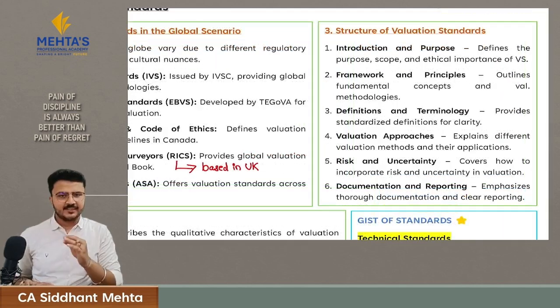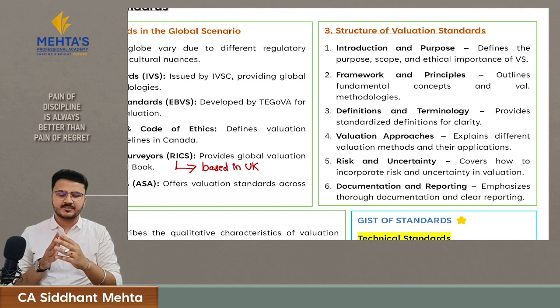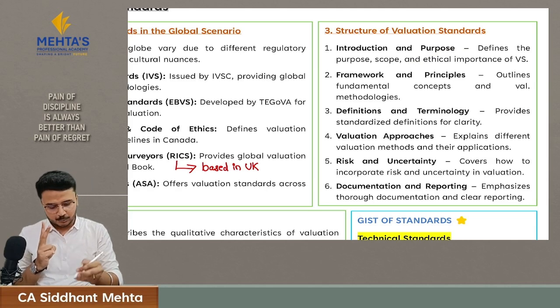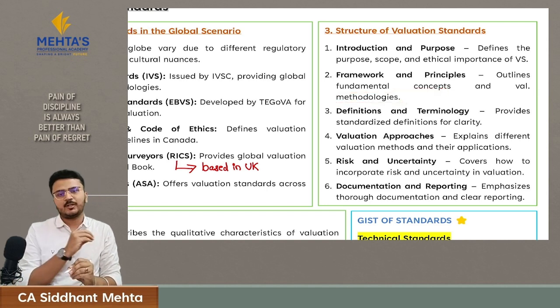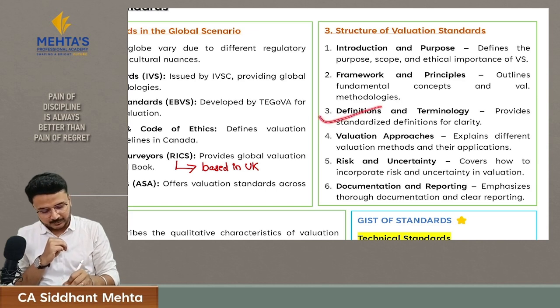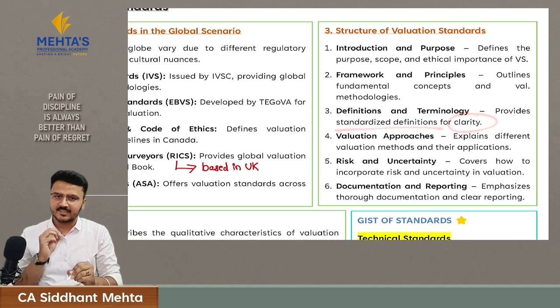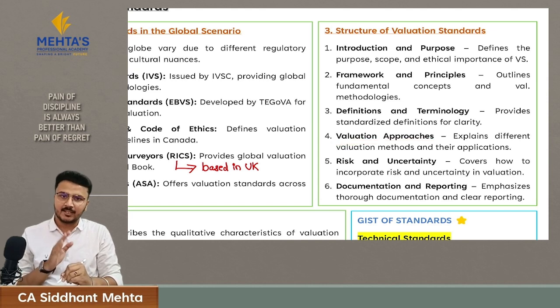Then let's understand the structure of valuation standards. What all things are there in valuation standards. The first thing is purpose. These standards will tell you for what purpose you have to refer to these standards. Second, they will also give you the fundamental concepts and valuation methodologies which you have to use in a valuation assignment. Third, they will also define some terms. If there are any terms which are creating ambiguity, they will define these terms to have clarity and a standardized definition. Fourth, they will give you valuation approaches and the methods which will help you to derive the value of any asset or a company.